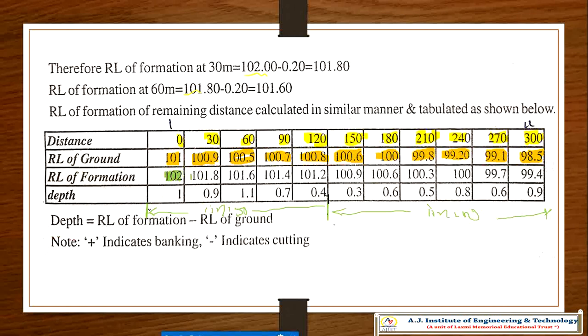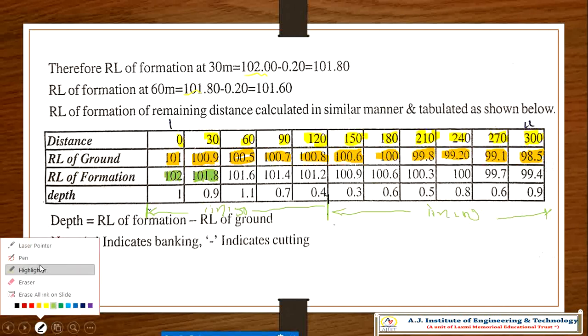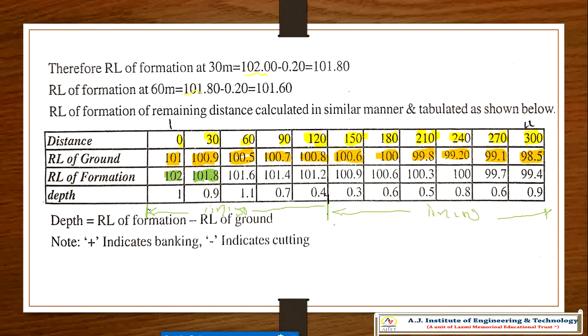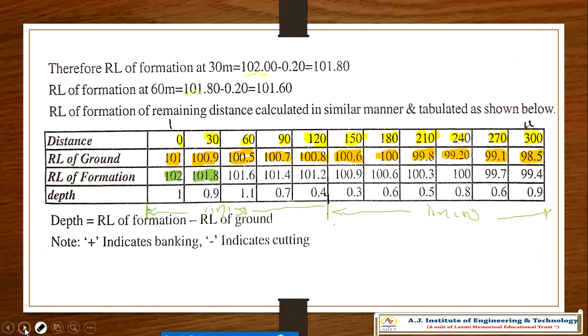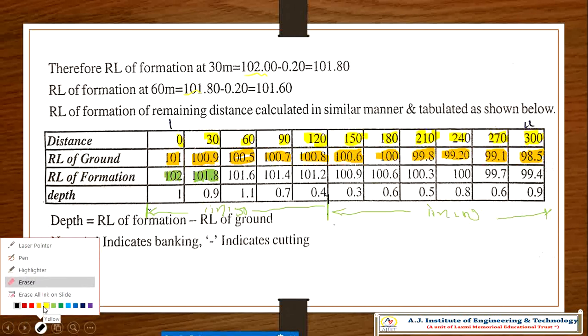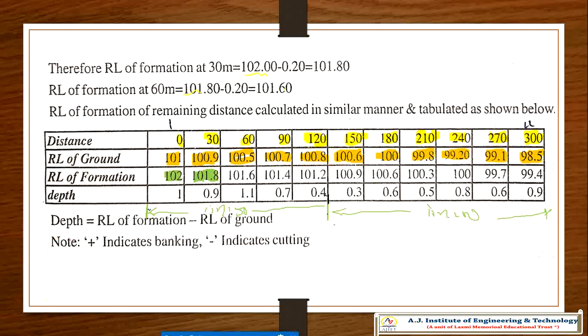So now the thing is, here 102 becomes 101.8 after 30 meter because it's a downward gradient, right? Think that this is the ground profile, like that it is there actually. Actually the ground profile is 101. I will use a color combination so that students should not get any doubt.